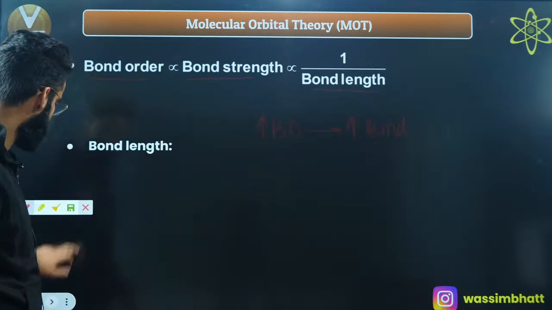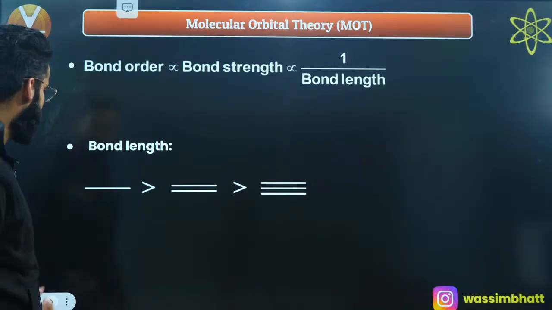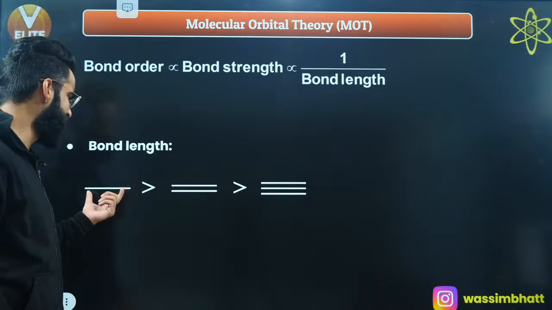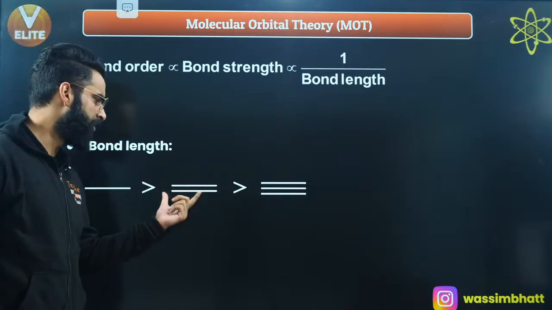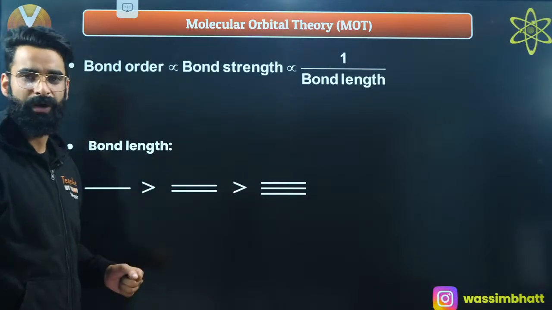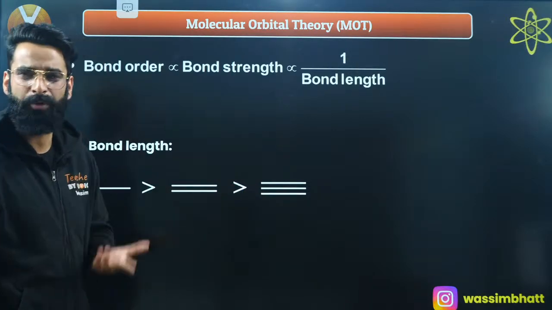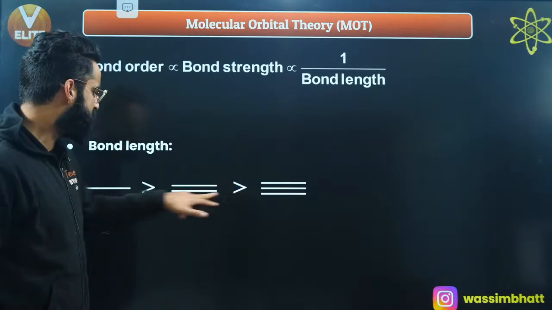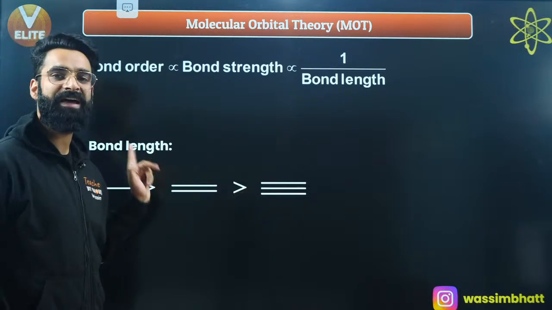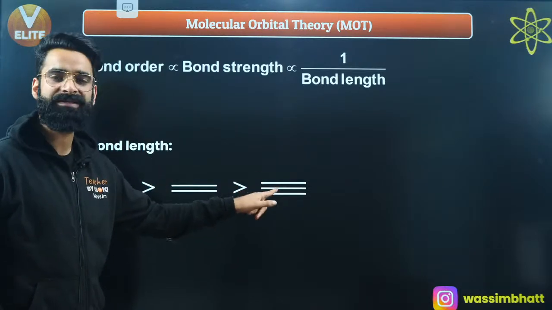Similarly, for example, if I have a single bond between two atoms, then a double bond between two atoms, then a triple bond between two atoms, you can easily talk about the bond strength and the bond lengths of these bonds. See, in which of the following are you seeing the maximum bond order? The maximum bond order is 3 in this case.